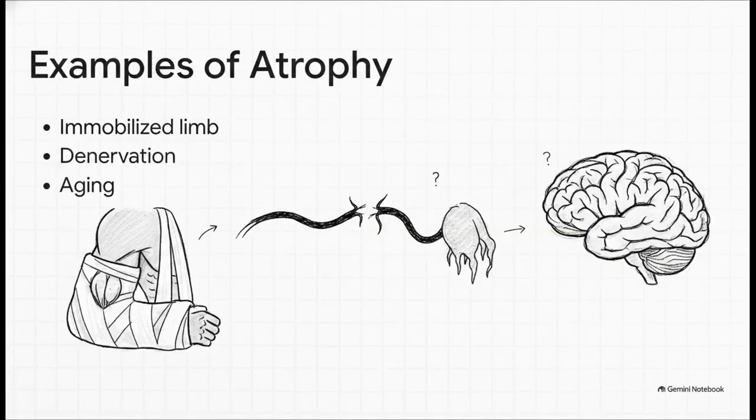Let's ground this biology with a few real-world clinical examples. This is essentially the classic, if you don't use it, you lose it principle, playing out right at the tissue level. Just imagine an immobilized limb stuck in a plaster cast. That lack of use directly causes skeletal muscle disuse atrophy. Or consider denervation. When a muscle actually loses its nerve supply, it rapidly shrinks. We also see this happen systemically, like in normal aging or with neurodegenerative diseases. Those can cause cerebral atrophy, where the actual physical tissue of the brain visibly shrinks down.